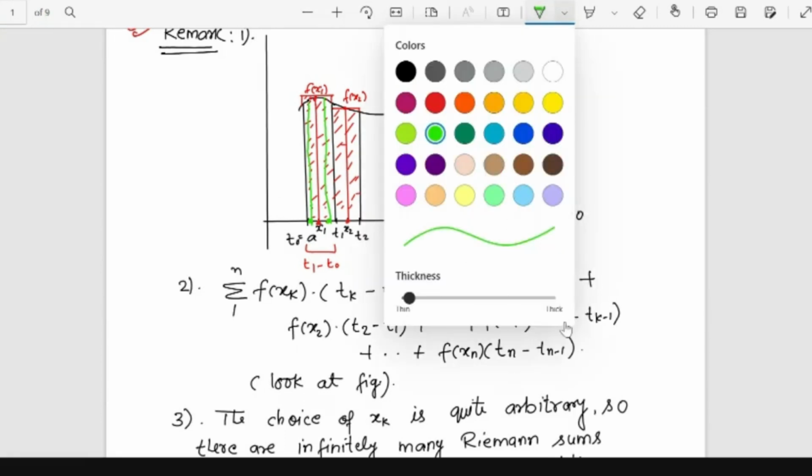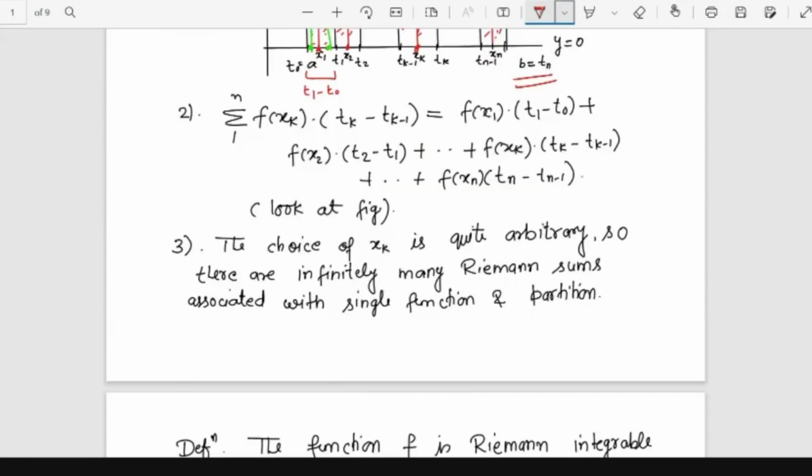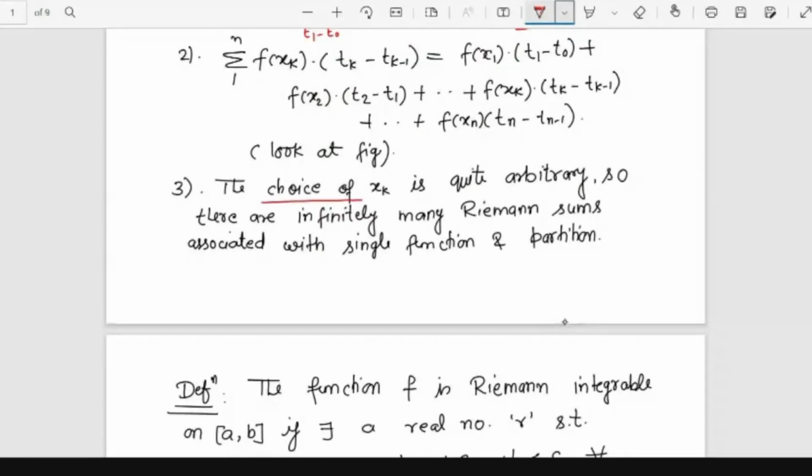This is not fixed. So f of x1 is any arbitrary height. Similarly, f of x_k is also arbitrary. x_k is any arbitrary point between t_{k-1} and t_k, so the corresponding height is again an arbitrary height. The choice of x_k is quite arbitrary. So there are infinitely many Riemann sums associated with a single function and partition.